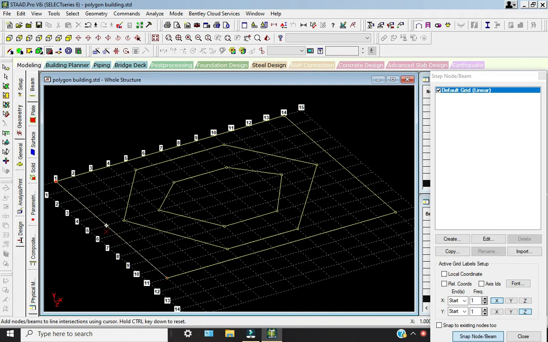So I need to connect some beams over here. So I'm going to connect this as, so it's not possible, right?